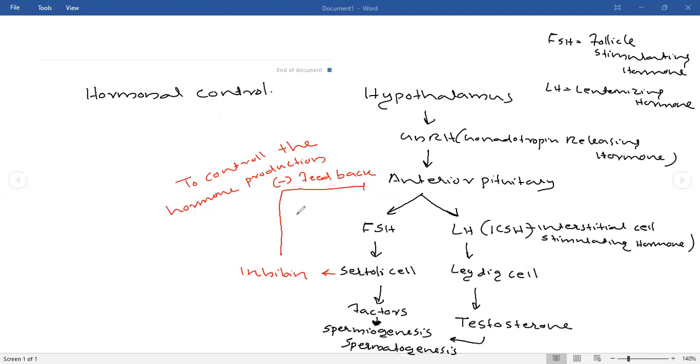For positive feedback, if I am telling an example, how long can a mother feed a baby? How long can a mother give milk to a young one? How long? In years? Amina? Don't know, sir. But what do you think? How long in years?